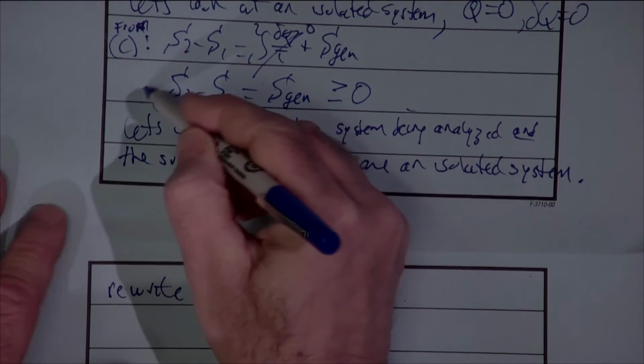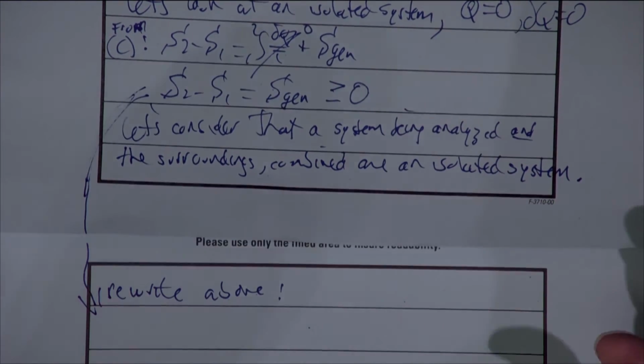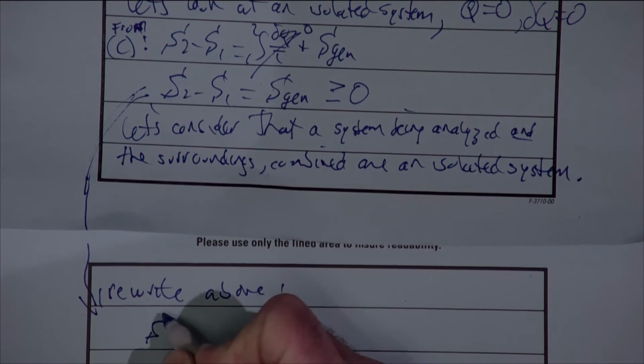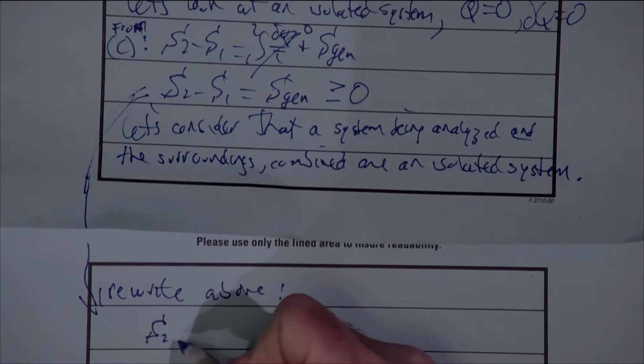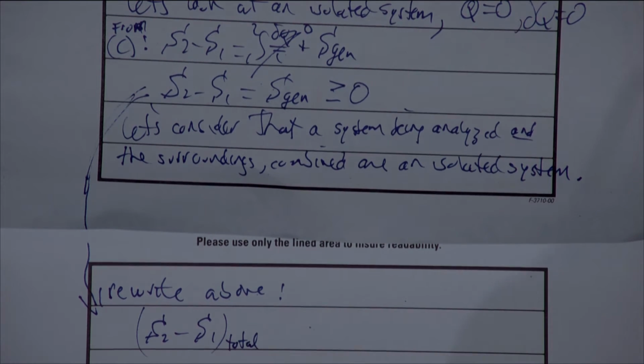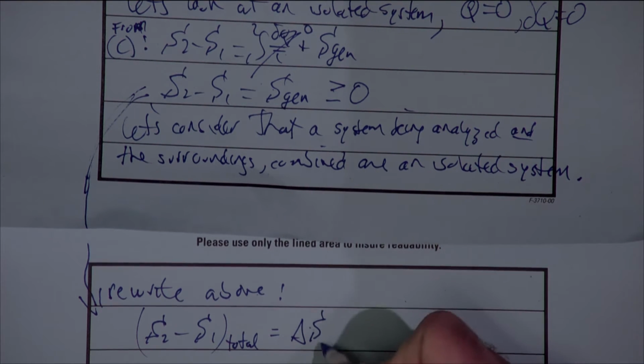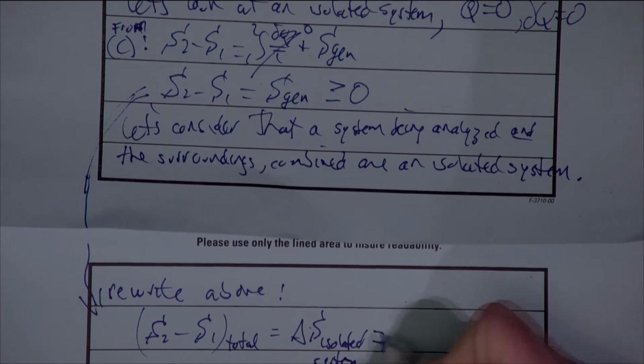Okay, so I'm basically taking this equation here, and I'm going to rewrite it. And we'll note here that we're going to now use a slightly different notation. Instead of just S2 minus S1, why don't we call this S2 minus S1 total, because this includes the system under analysis as well as the surroundings. So the entropy change total equals delta S for the isolated system. We know that this equals the entropy generation.